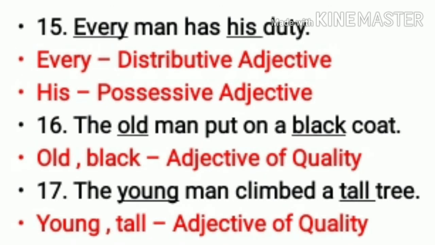15th one. Every man has his duty. Every, it is a distributive adjective. Very good. And his is a possessive adjective. 16th. The old man put on a black coat. So man and coat both are nouns. And what kind of man? What kind of coat? So both old and black will be adjective of quality. 17th. The young man climbed a tall tree. Man and tree, nouns. What kind of a man? Young man. What kind of a tree? Tall tree. So both young and tall again will be an adjective of quality.